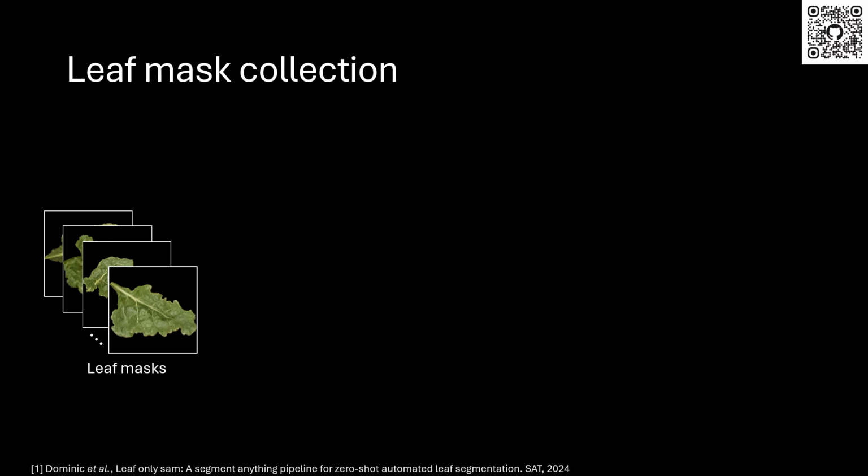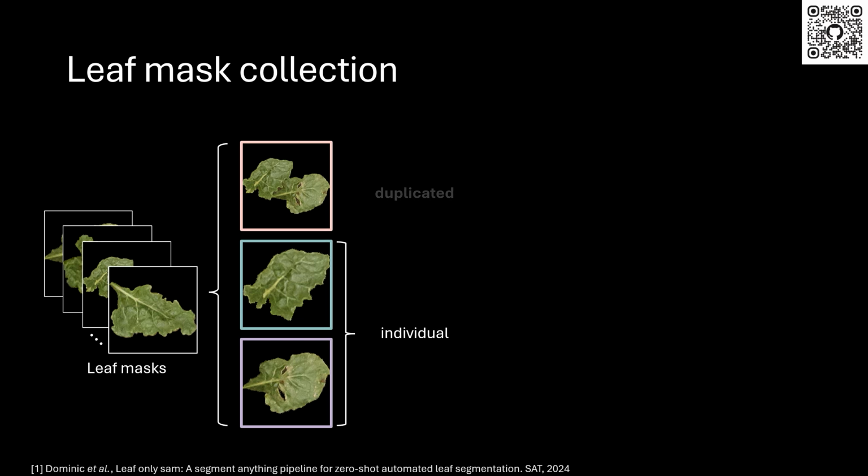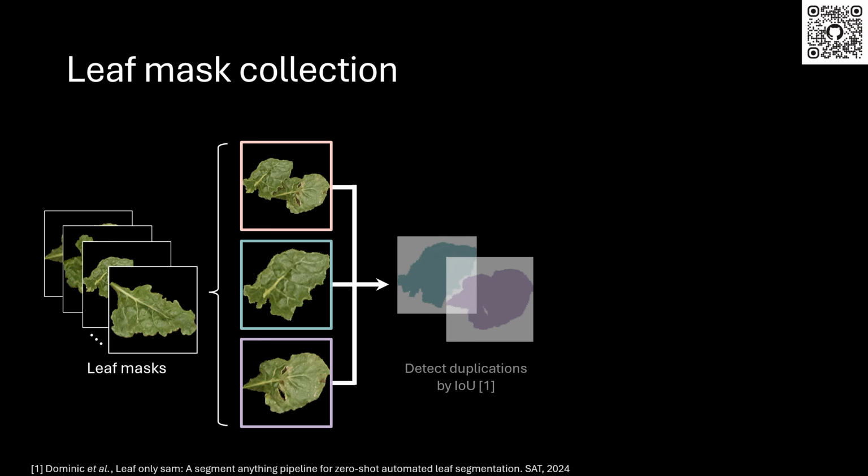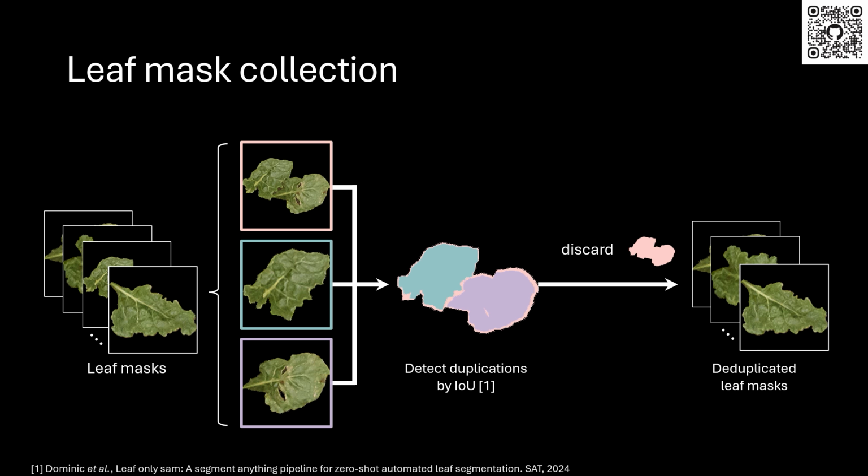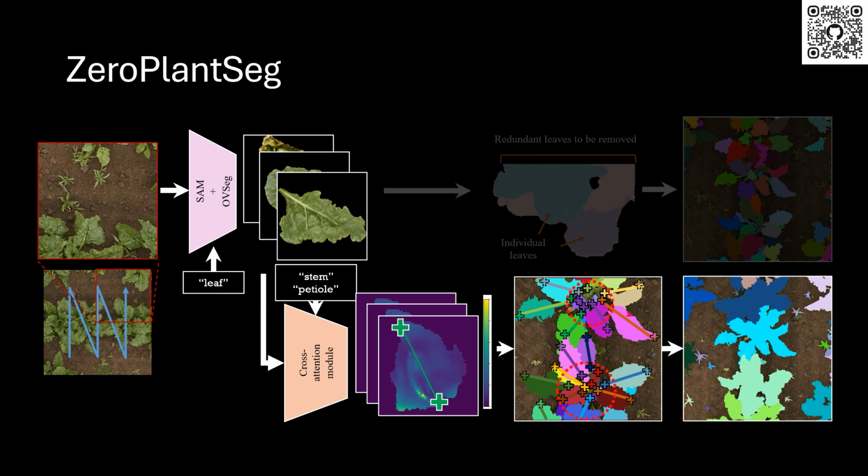Since the sliding window has overlapping regions, the output includes duplicated leaf masks. To detect duplication and determine which mask to discard, we adopt an existing simple IoU-based method. So in this case, the mask depicted in pink is discarded, and we can get a deduplicated leaf mask set.